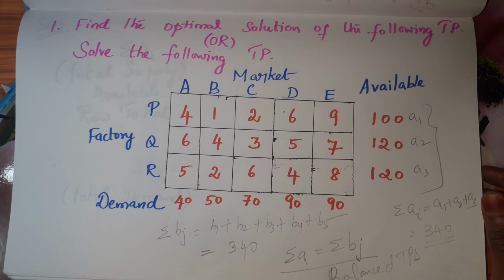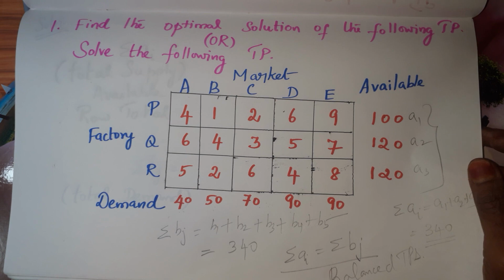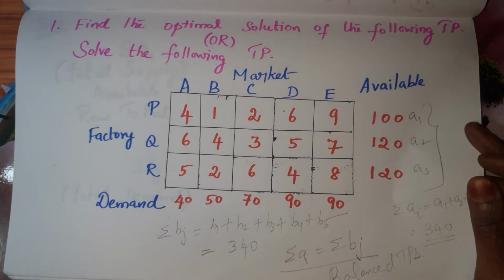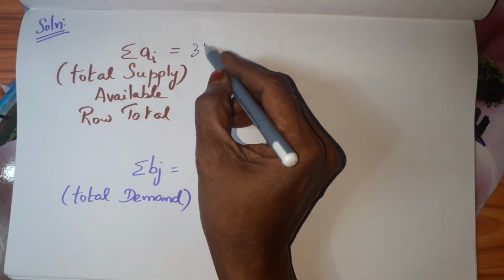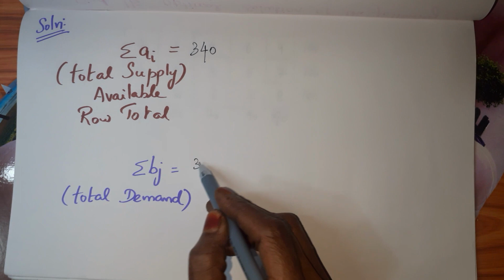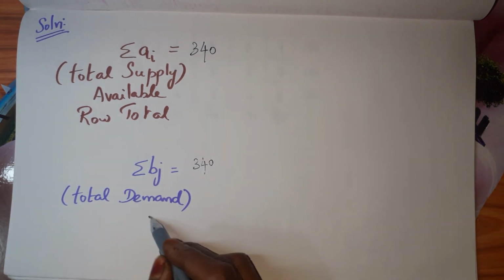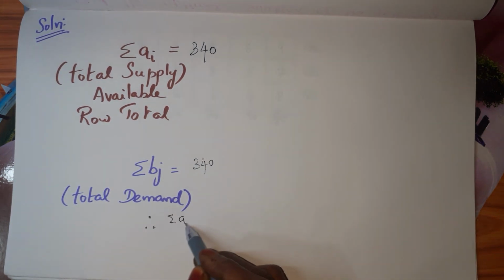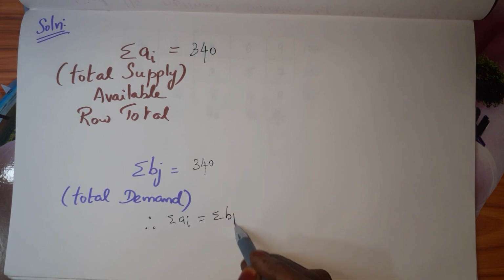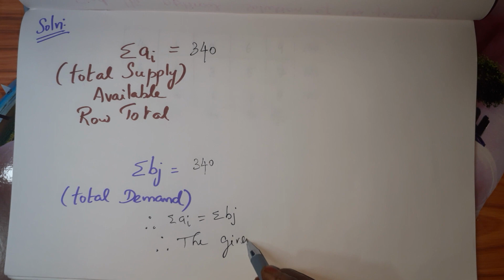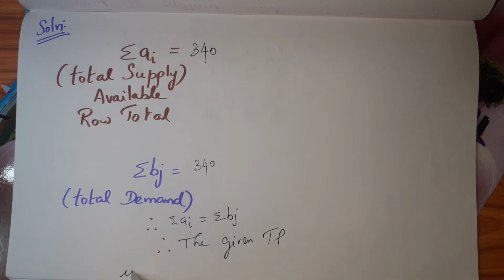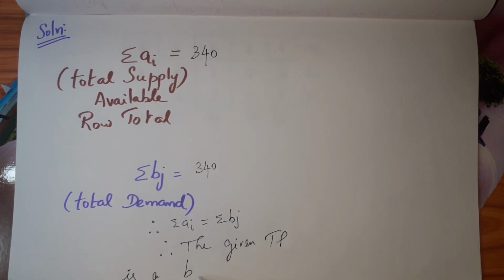Okay, so here already we have checked this is a balanced TP. So summation Ai is equal to summation Bj, both are equal to 340, right? This is equal to 340 and this is equal to 340. Therefore summation Ai is equal to summation Bj. Therefore, the given TP is a balanced one.